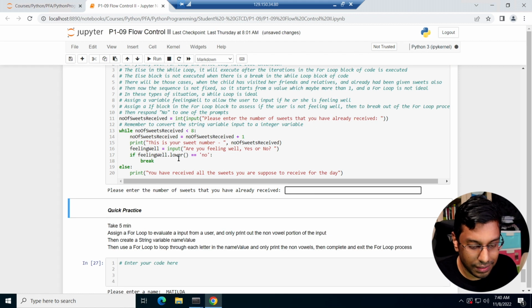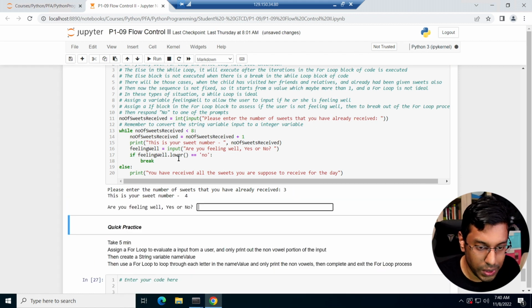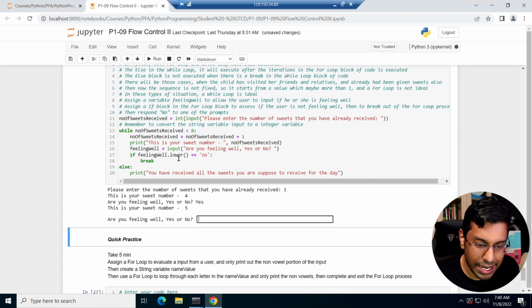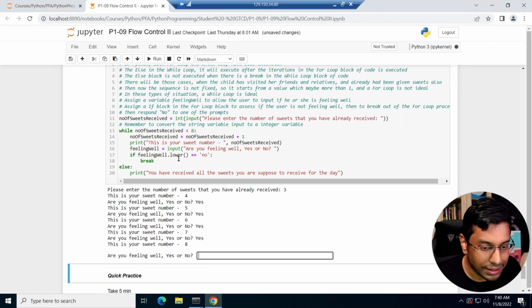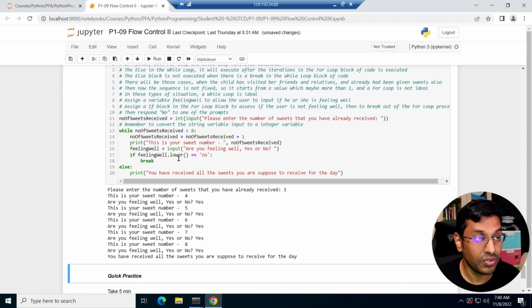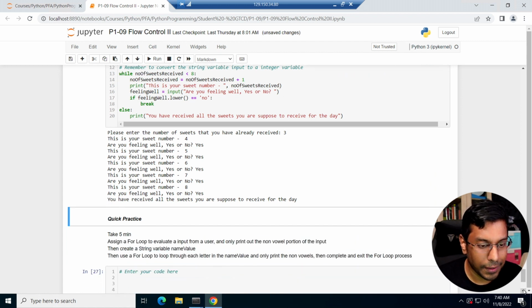Same thing again. You've received 3 sweets. Are you feeling well? Yes. Yes. Yes. Yes. Yes. You've received all the sweets. Same concept. Very easy. So these are just simple concepts.